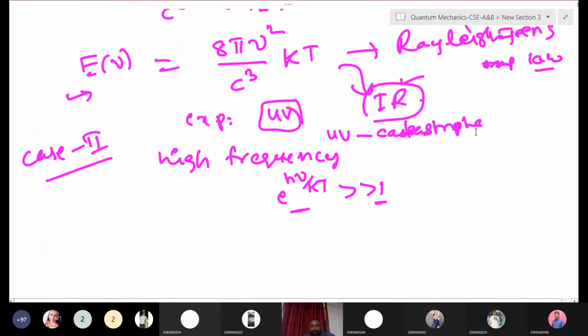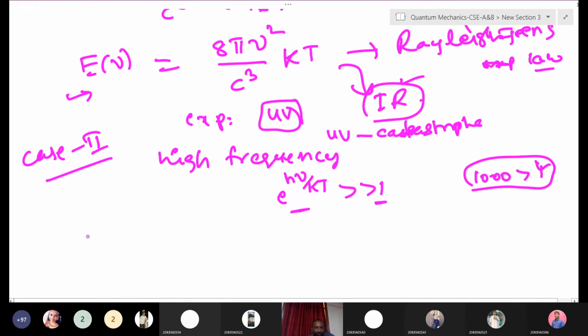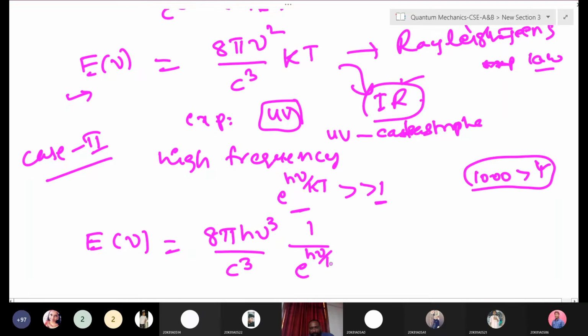Suppose this term is 1000 and the other term is maybe 1. In that case, you can neglect this 1. So like that, we neglect the 1 in Planck's expression. Now what final expression do we get? E of nu is equal to 8 pi h nu cube by c cube, times 1 by e to the power of h nu by kT. The minus 1 is neglected.